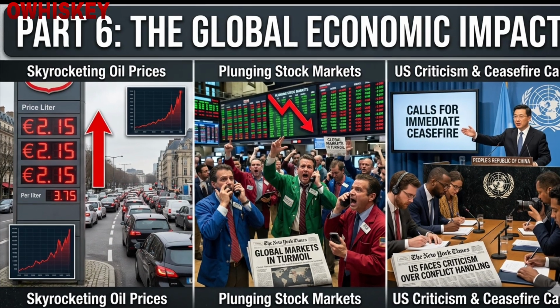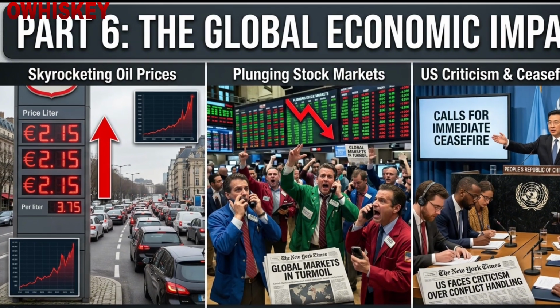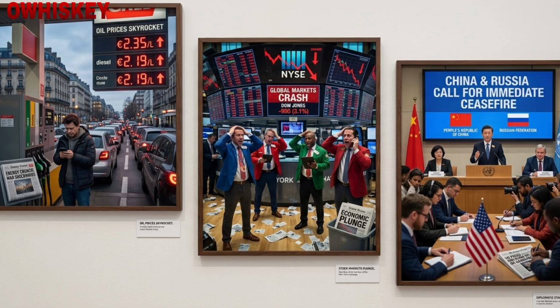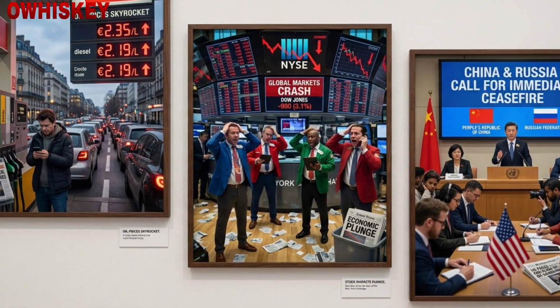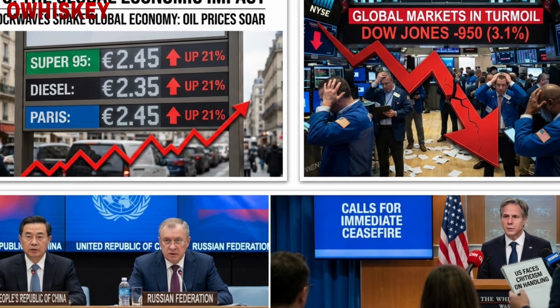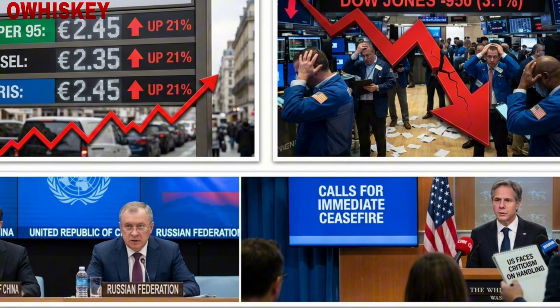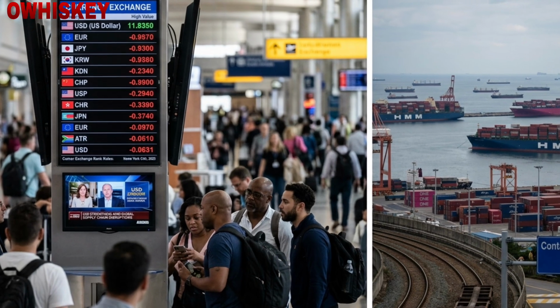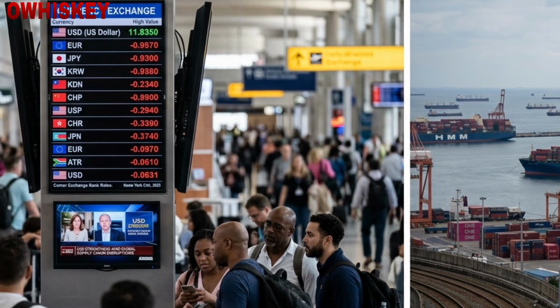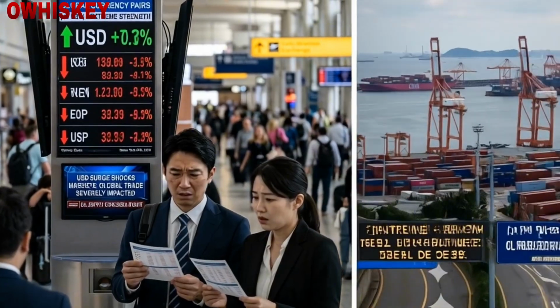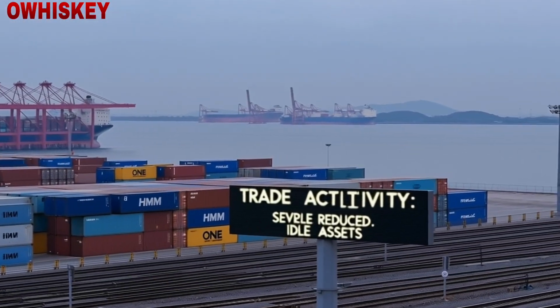Part 6. The global economic impact. The war sent shockwaves through the global economy. Oil prices skyrocketed and stock markets plunged. The US faced criticism for its handling of the conflict, with China and Russia calling for an immediate ceasefire. The US dollar strengthened, but global trade was severely impacted. Japan and South Korea, heavily reliant on Middle Eastern oil, faced severe energy shortages.